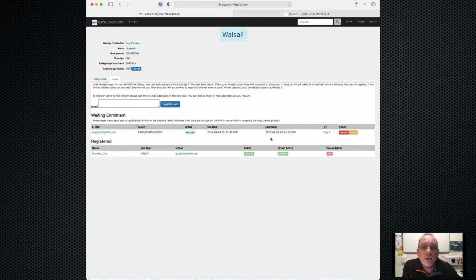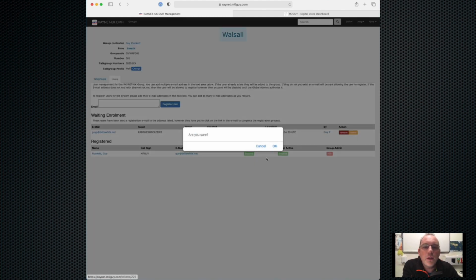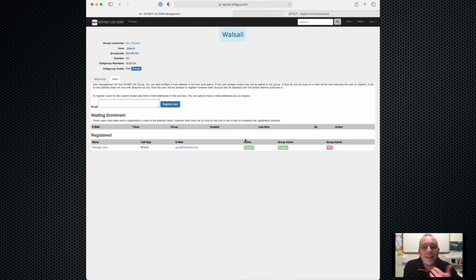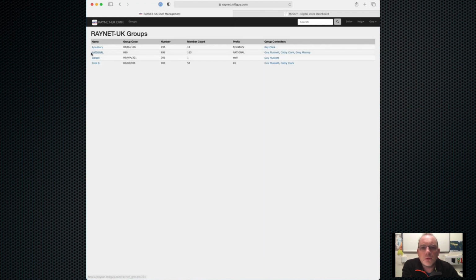To say come and register. If after a period of time they come back to you and say no, we're not going to join, then of course we can hit remove and delete that token, and it's no longer valid on the system. It will not allow them to register with it. If of course they change their mind later on, send them another registration email from the list, and the process will start again. So up here, a list of the groups that we're a member of.